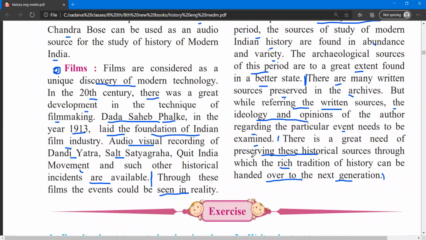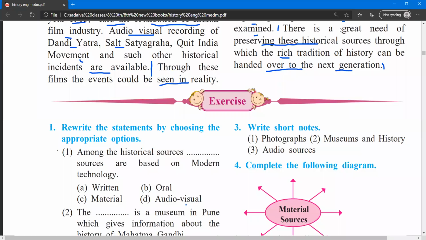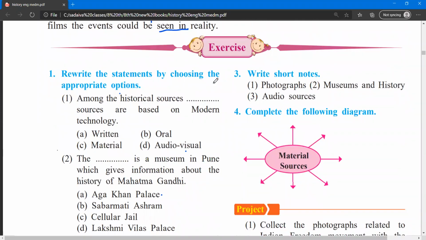So do you have any doubt or anything else? You can ask me directly. So we will see the exercise now. Okay, rewrite the statement by choosing the appropriate options.